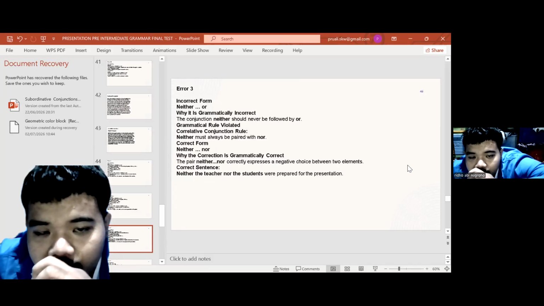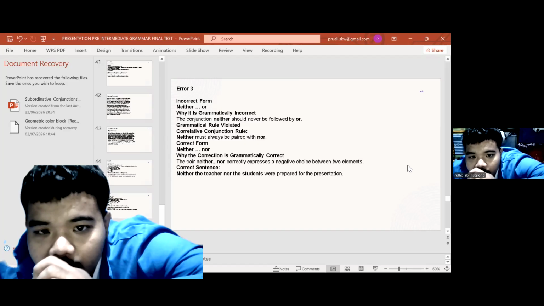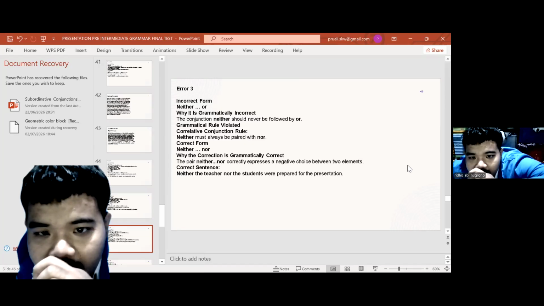Error 3. Incorrect form: "neither or". What is grammatically incorrect? The conjunction "neither" should never be followed by "or". Grammatical rule violated: correlative conjunction rule. "Neither" must always be paired with "nor".